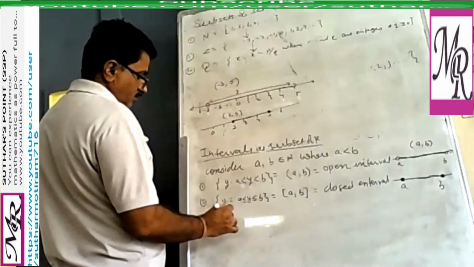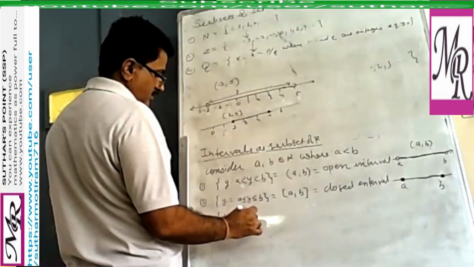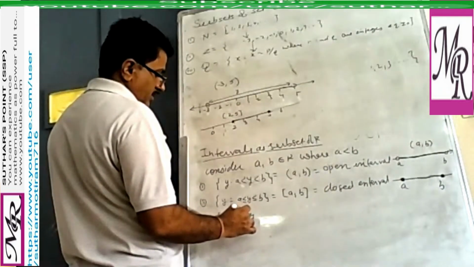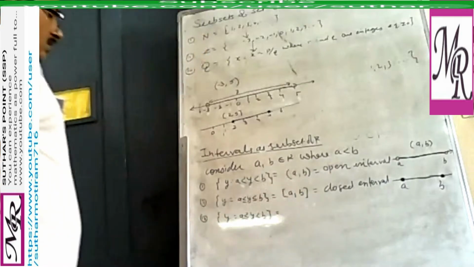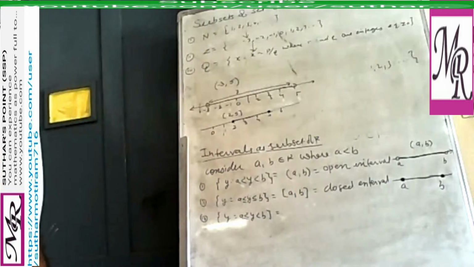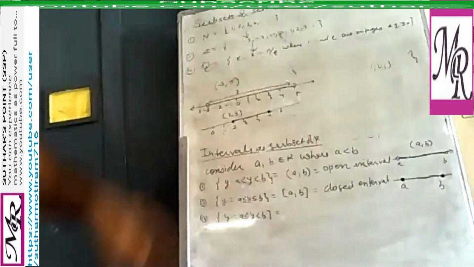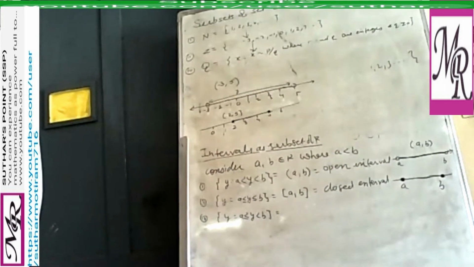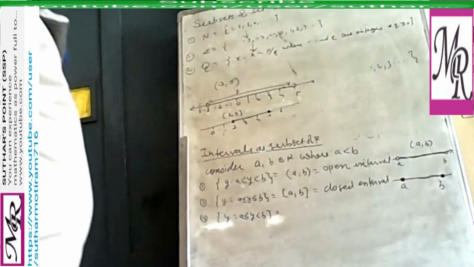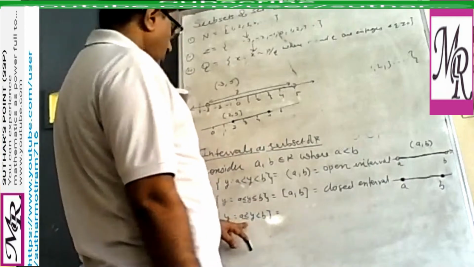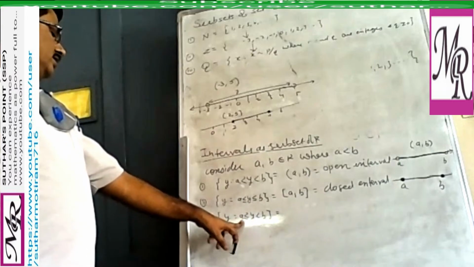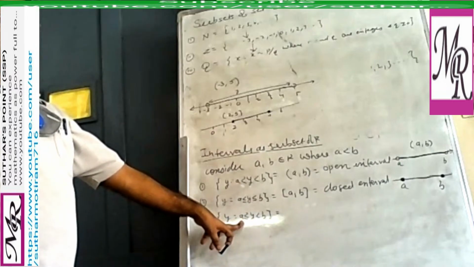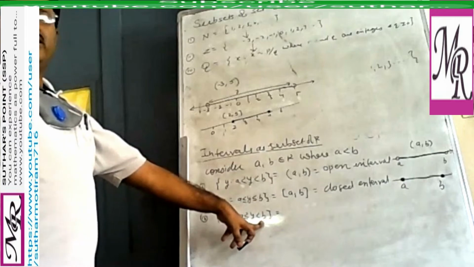Third, y such that y is greater than or equal to a and less than b. So here one side is closed and one side is open. Here we are including a and not including b.